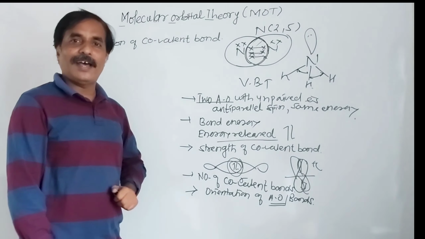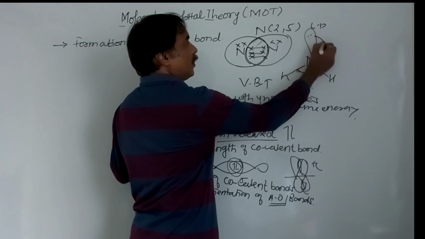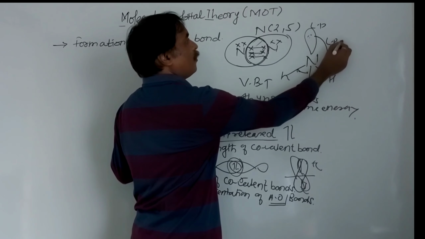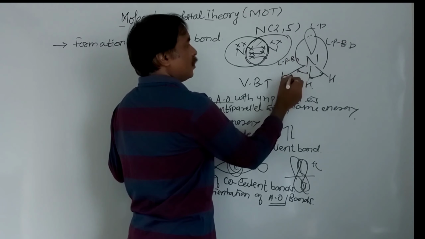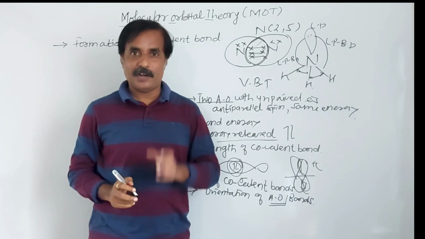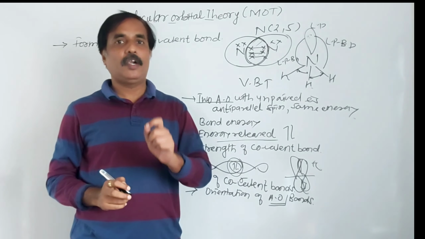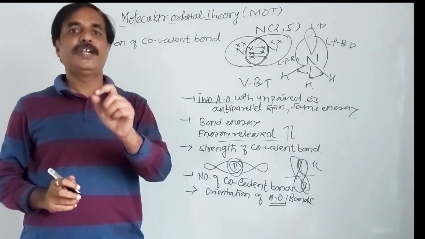On the basis of valence shell electron pair repulsion theory, we know that here it is a lone pair. Here this repulsion is said to be lone pair bond pair repulsion. From this side also it is lone pair bond pair repulsion. Here it is bond pair. So the orientation of these bonds after effective overlapping is such a way as to minimize or neutralize interaction between bonds.